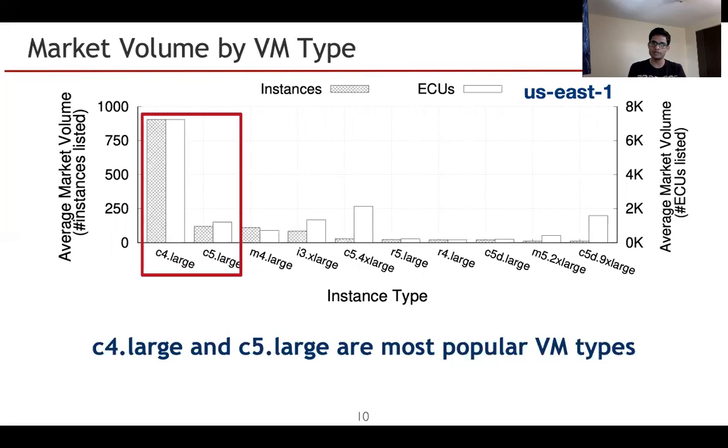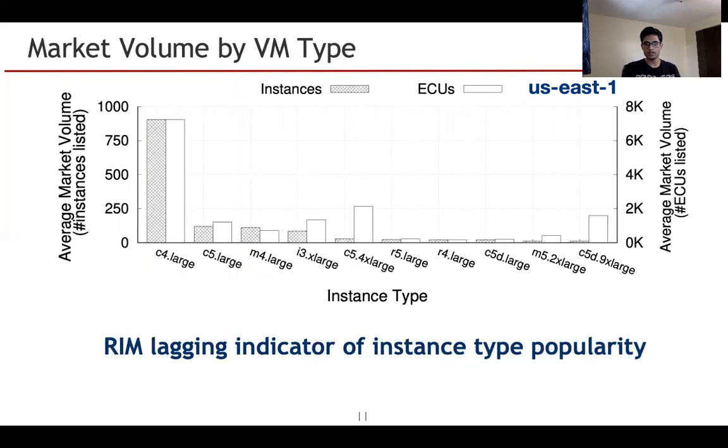Incidentally, both of these VM types are from the compute optimized family, and both are the smallest VMs in their respective C4 and C5 families. C4.large is the smallest VM in the C4 family, which is the last generation of compute optimized VM offerings.